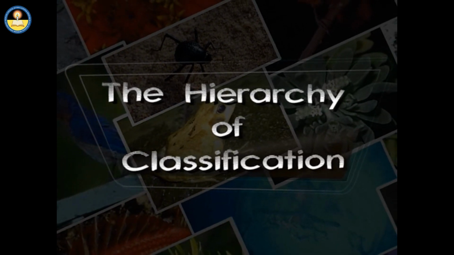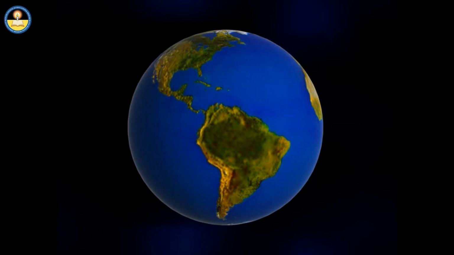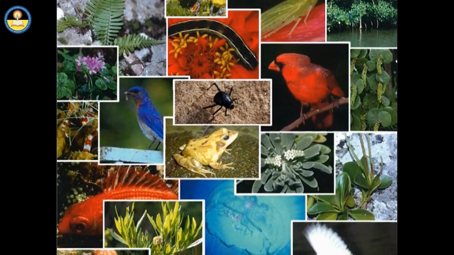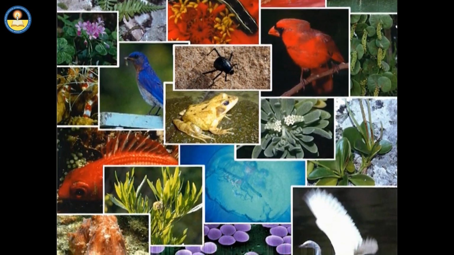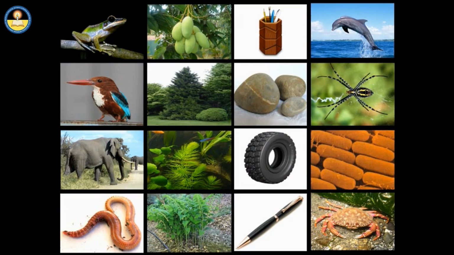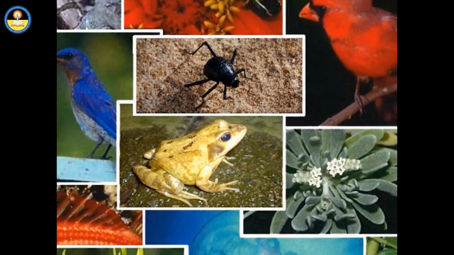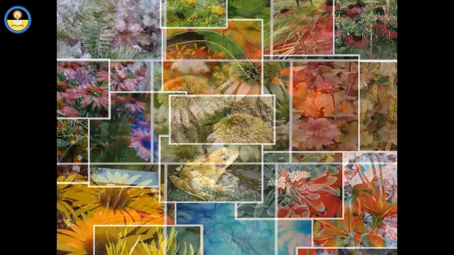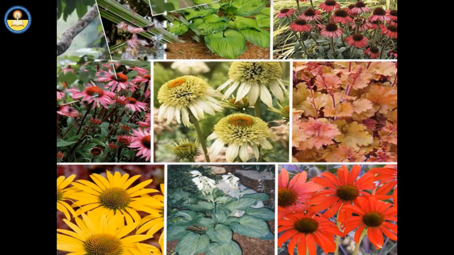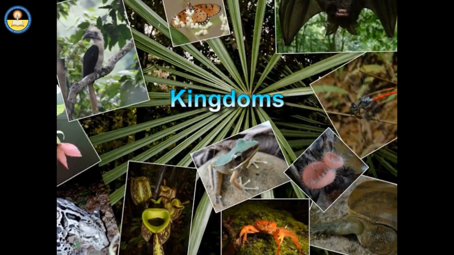The hierarchy of classification. Dealing with a complex world requires an ability to recognize similarities and differences among objects. Classification systems help to solve this problem. We always see that the scientists put organisms into groups when they have things in common. The first groups they use are the kingdoms.